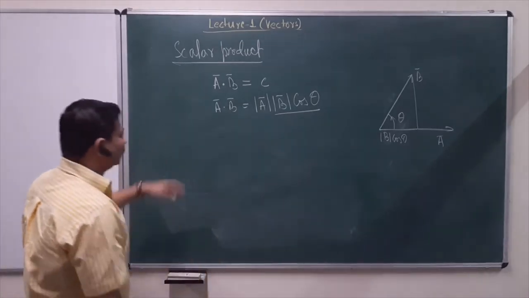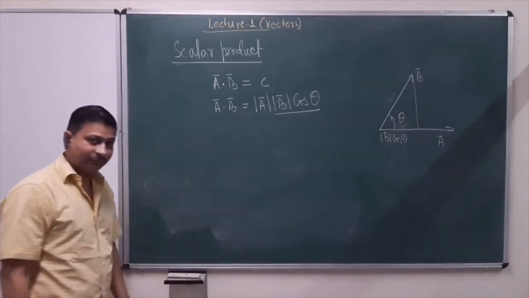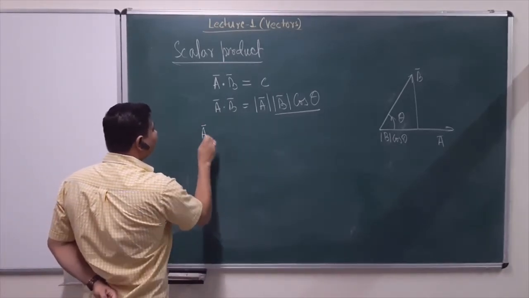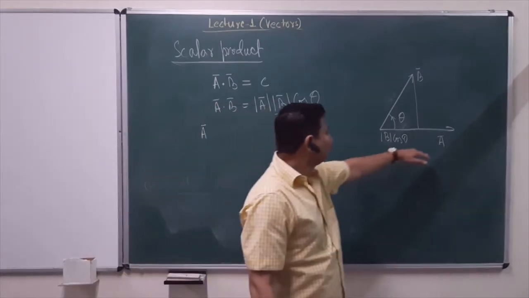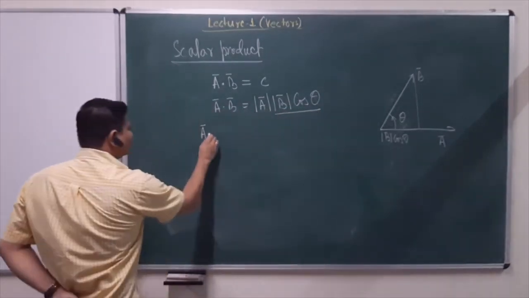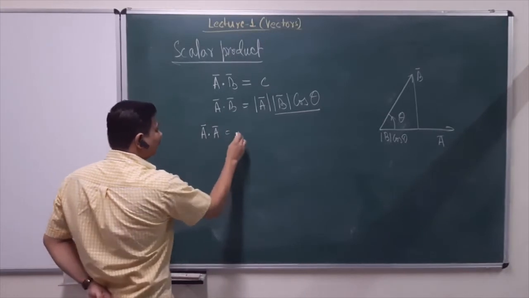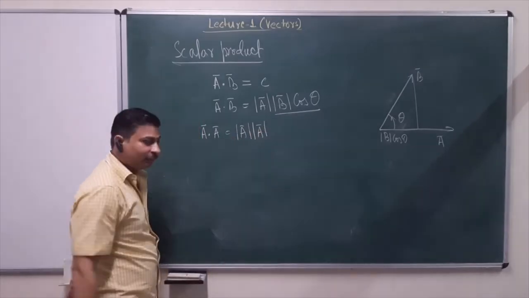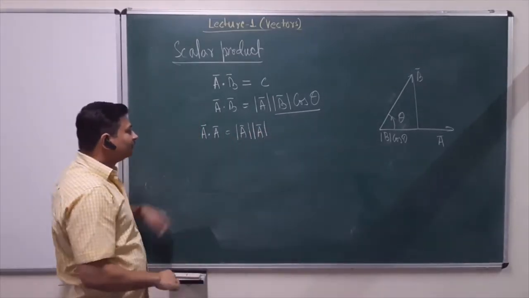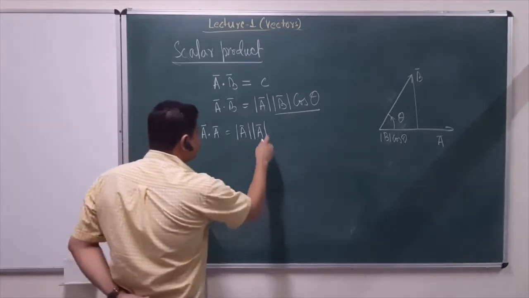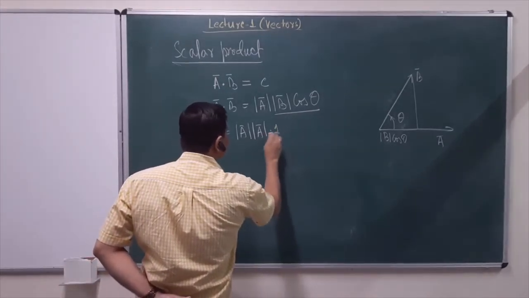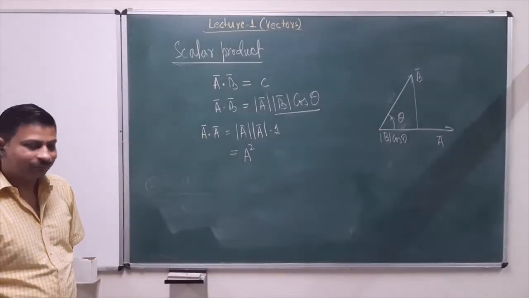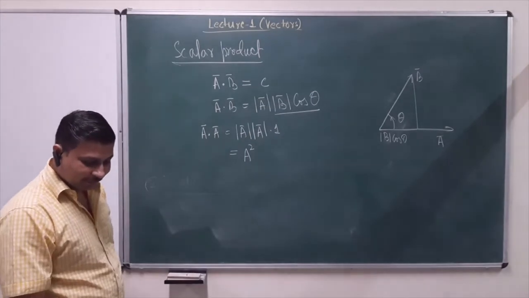Now, once we have a definition of how to calculate the scalar product, we can write down a few important identities. One of them is, what if I take a dot product of vector A with vector A, right? So A dot A. Now what will it be? It will be magnitude of A multiplied by magnitude of A, and cosine of theta. What is the theta? Theta between the same vector is 0. So cosine of theta is simply 1, or I can write this as a scalar quantity A square. Okay? So A dot A will be A square.